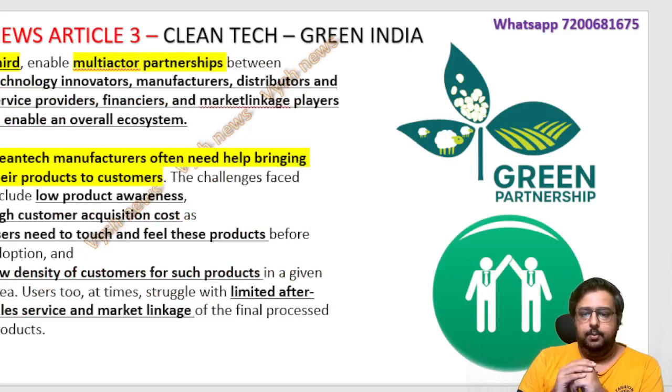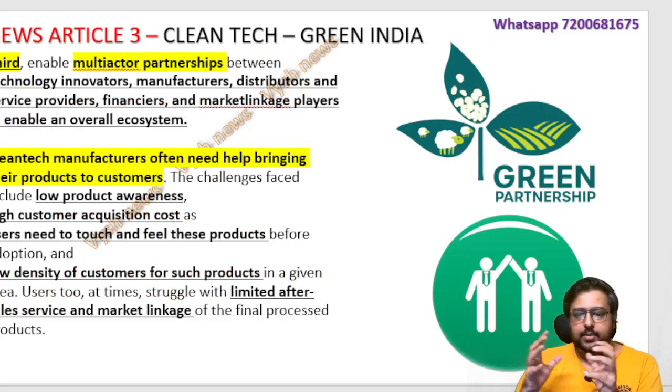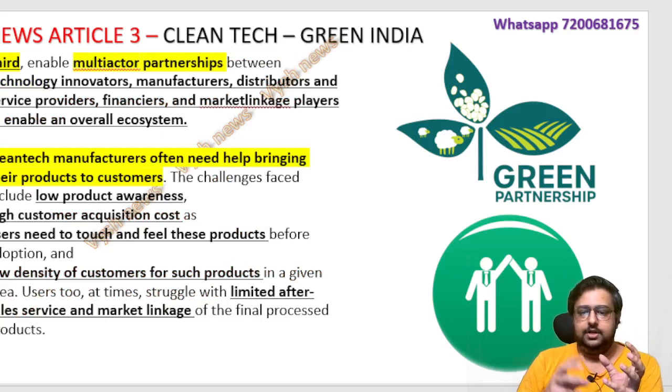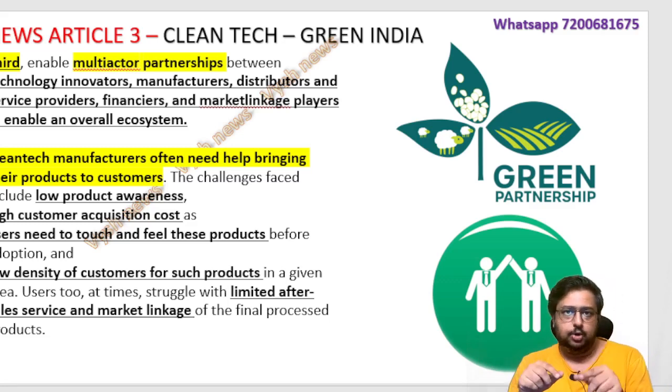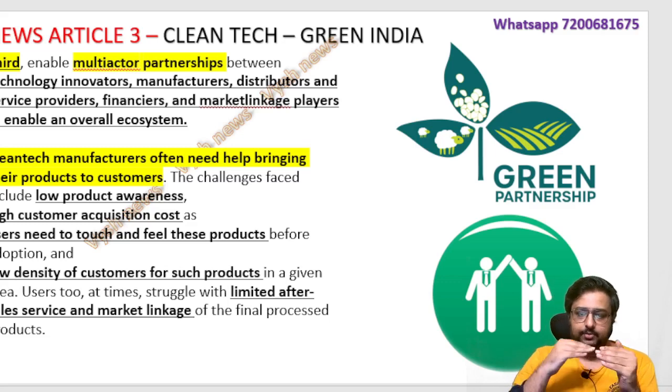Point number 3, multi-actor partnership, meaning many people should be involved. The technology innovator, manufacturer, distributor, service provider, financiers, market linkage players, overall you should build an ecosystem. Ecosystem meaning not like you just produce. I taught you something called circular economy. The thumbnail itself will be there, circular economy. Go and watch that.